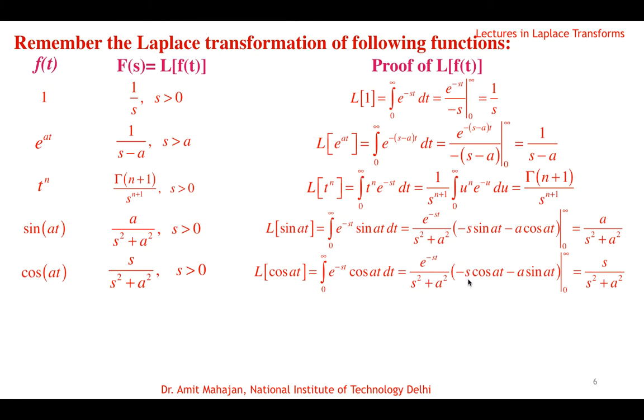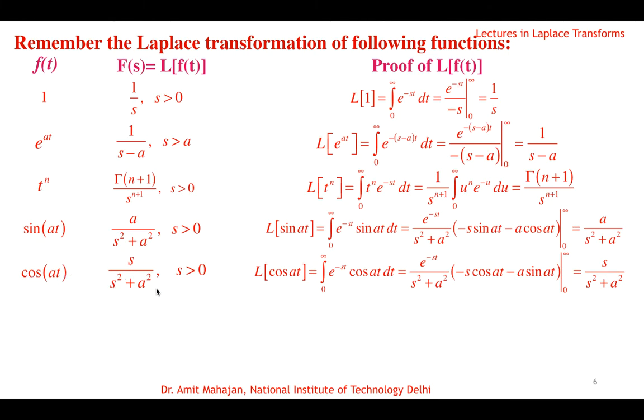For the upper limit, if s is positive, this whole quantity goes to 0. For the lower limit, sine 0 is 0 and cos 0 is 1, so it will give the s value from here, so s over s square plus a square, and e raised to power 0 is 1. So the Laplace transform of cos at is s over s square plus a square.